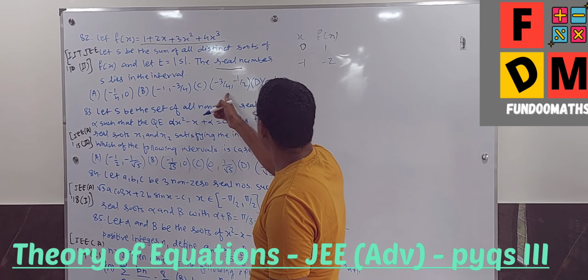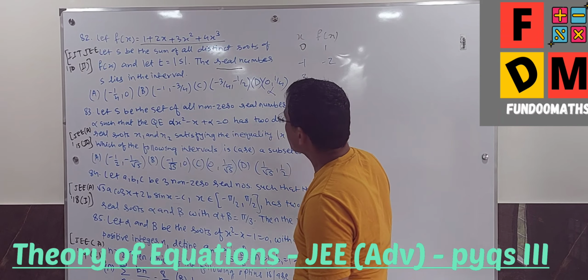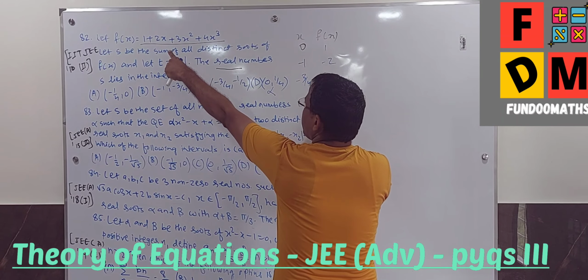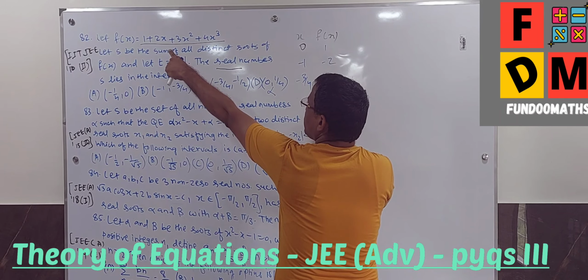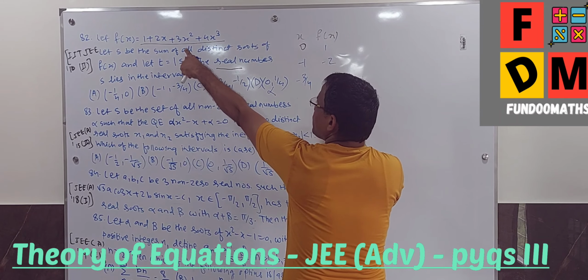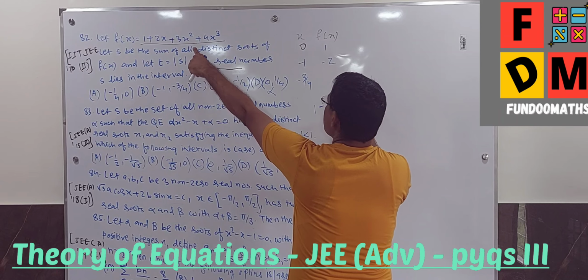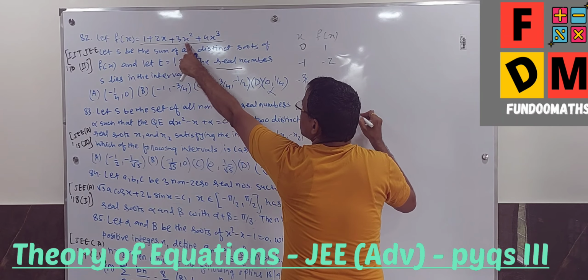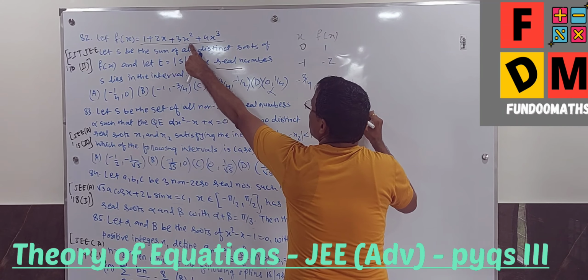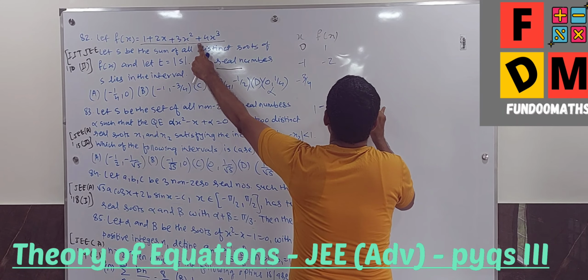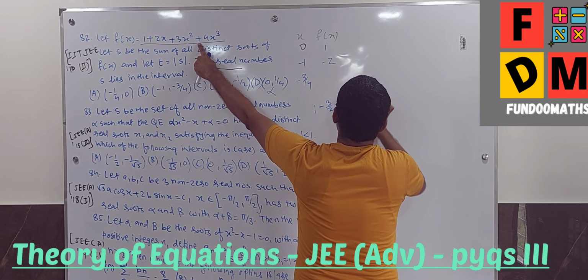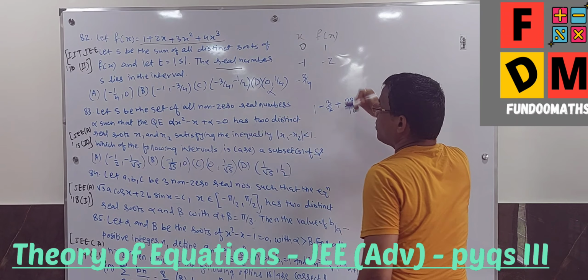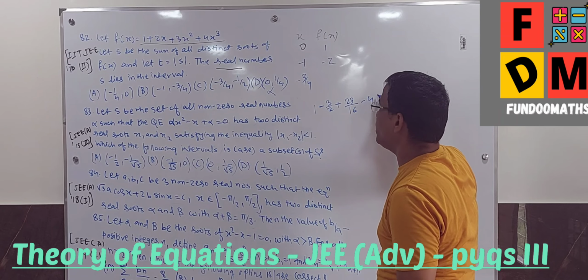Fine. Let me take minus 3 by 4. So it is 1 minus 3 by 2 plus 27 by 16. I am putting minus 3 by 4: 3 square is 9, times 3 is 27, and 4 square is 16, plus rather minus 4 times minus 3 by 4 whole cube.